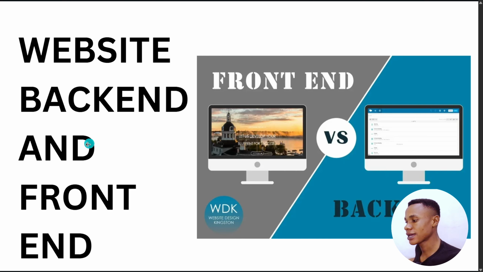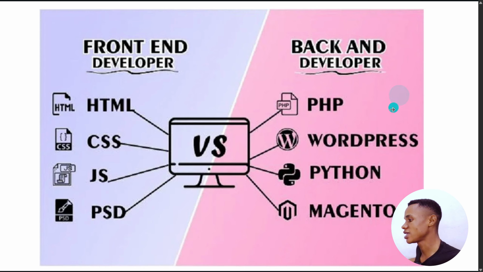Now this is it. We have the website, back end and front end. The website has the back end and it has the front end. The front end is what people are seeing. The back end is where the work is being done, where you are doing the designing. Then the people outside are looking at it. That is the front end. So you can see the example here. This is the front end, what people are seeing, and this is what you are doing from there. It doesn't even look like it, but this is what people are seeing. The back end is where the main work is being done.